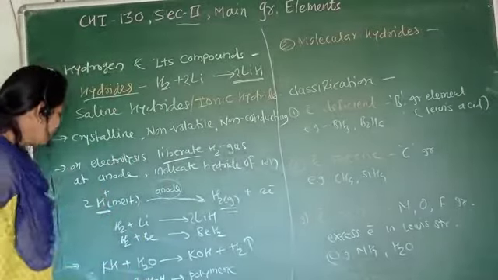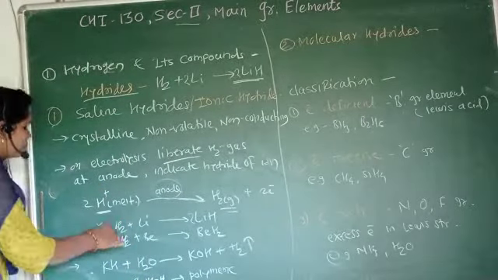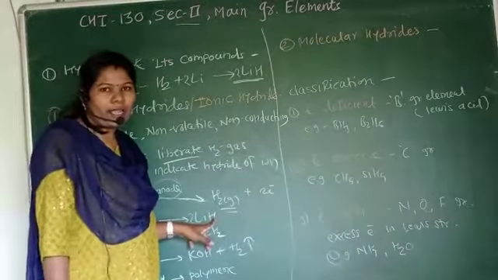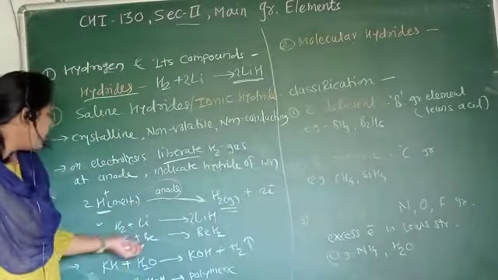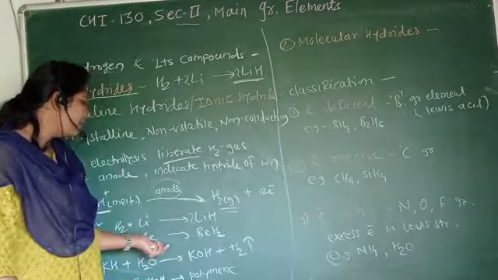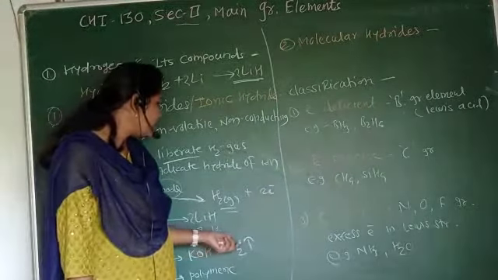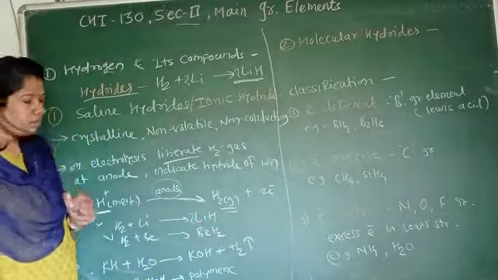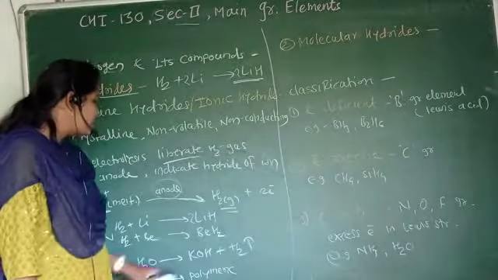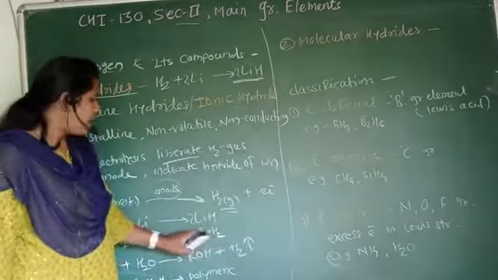These are some examples. Hydrogen reacted with lithium gives LiH, this is the hydride. Whenever hydrogen reacts with an alkaline earth metal, beryllium, there is a formation of a structure like BeH2. This is a binary compound, called an ionic hydride.